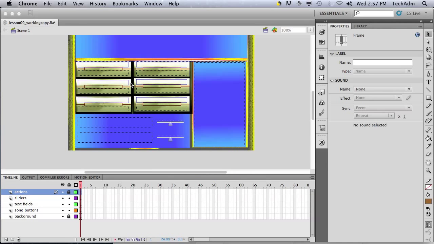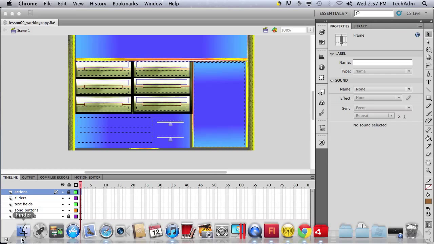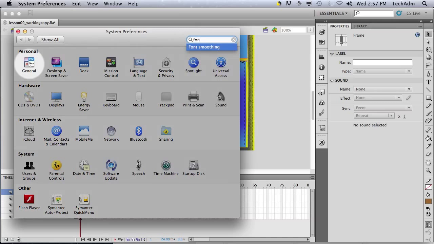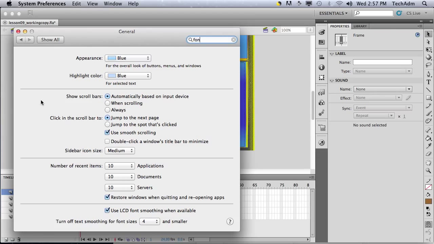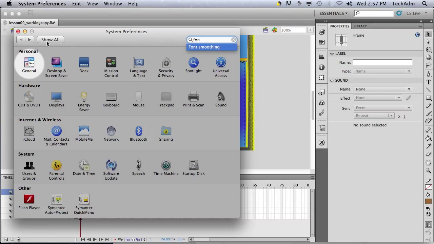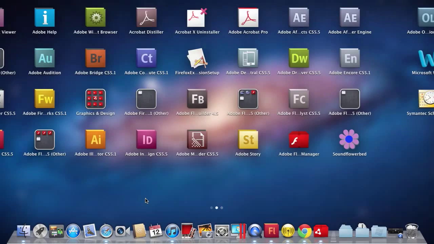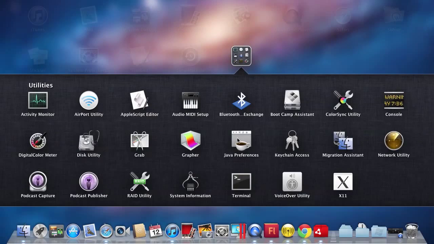So you want to change the fonts. Let's see what fonts I have available. I'm going to go to System Preferences and look for my fonts. Do I have fonts here?